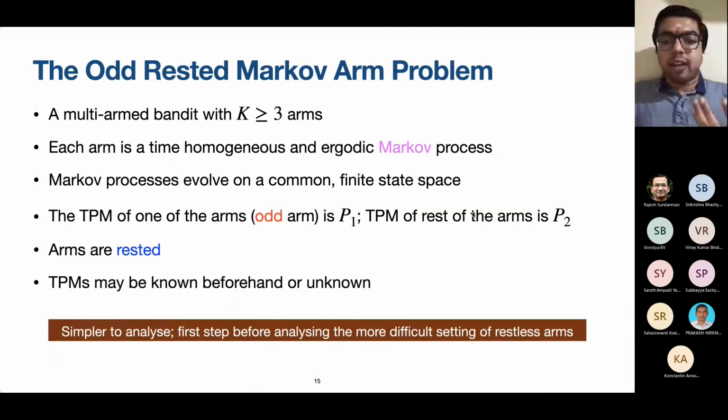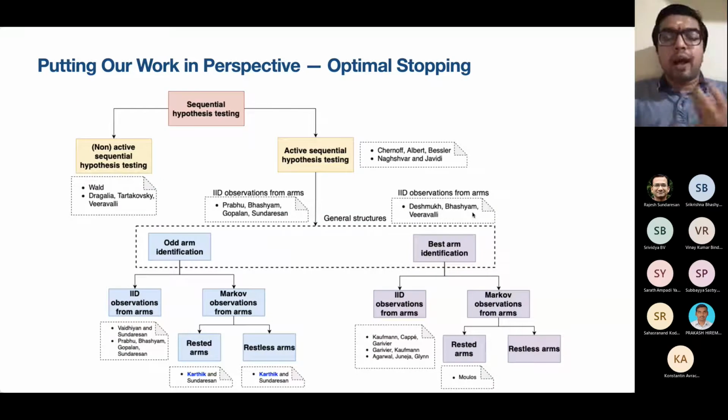So just to put our work in perspective, our work comes under the framework of sequential hypothesis testing. The very broad class of problems under which our work falls is what is called optimal stopping. Usually when we think of multi-arm bandits, there is this notion of regret minimization. Here, in contrast to that setting, we are operating in the setting of optimal stopping, and the framework in which we are operating is that of sequential hypothesis testing, in particular, active sequential hypothesis testing.